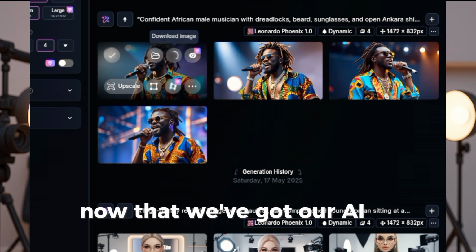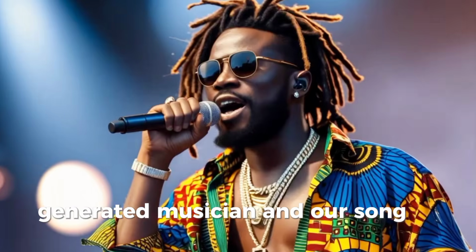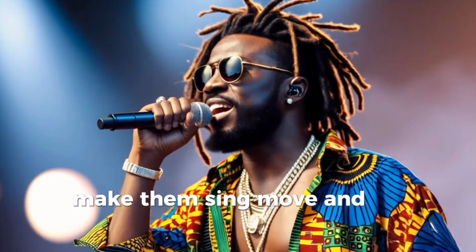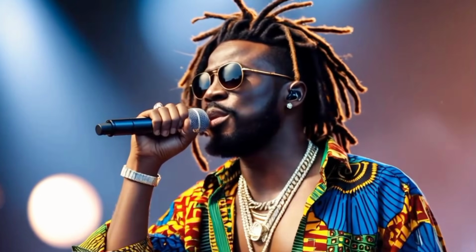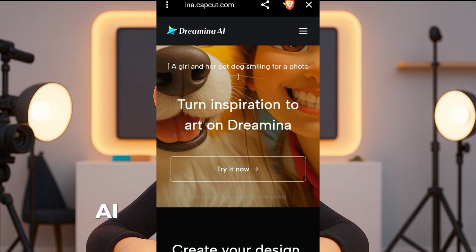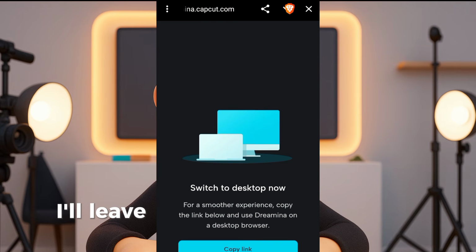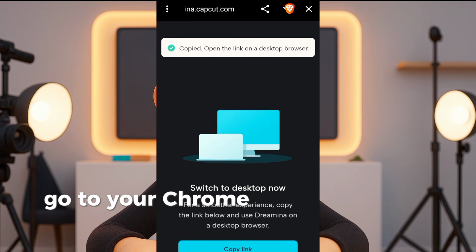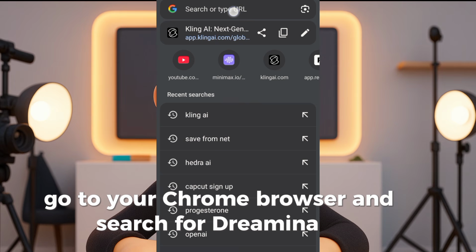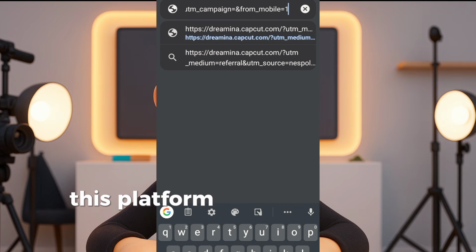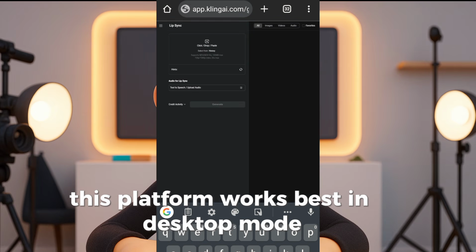Now that we've got our AI-generated musician and our song, it's time to bring them to life, make them sing, move, and perform like a real artist. We'll do this using an incredible tool called Dreamina AI, and don't worry, I'll leave all the links you need in the description box below. Go to your Chrome browser and search for Dreamina AI, or use the link in the description. This platform works best in desktop mode, so if you're on a